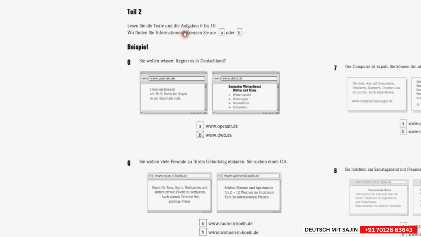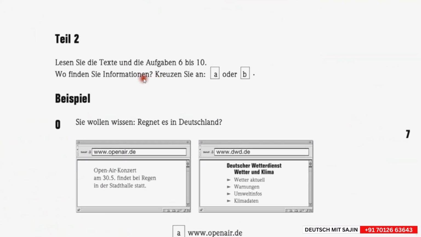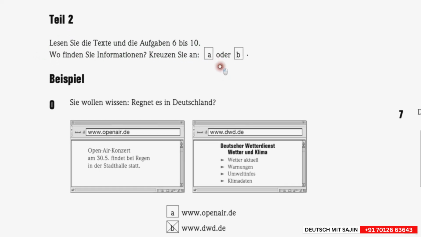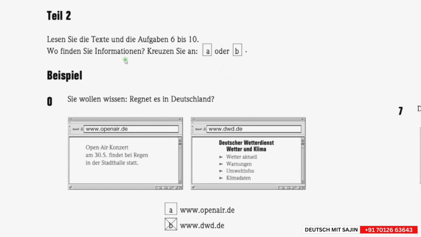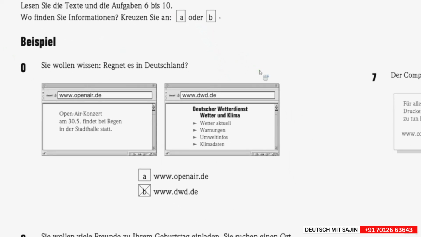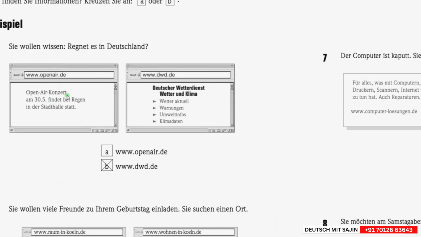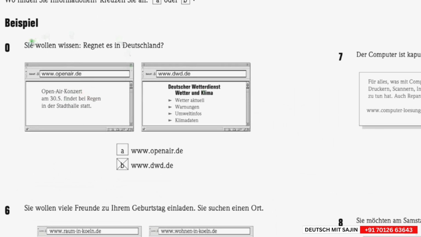So here is the assignment. As you see here, "Lesen Sie die Texte und die Aufgaben 6 bis 10." So read the text and the assignments 6 to 10. "Wo finden Sie Informationen? Kreuzen Sie an A oder B." So where do you find the information? And then you have to tick A or B. So we have done this already. Not with the same example though. It is just to practice a little bit further.